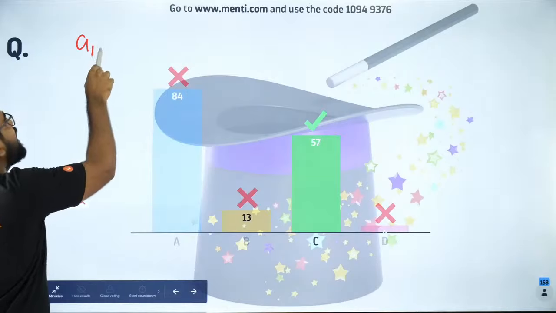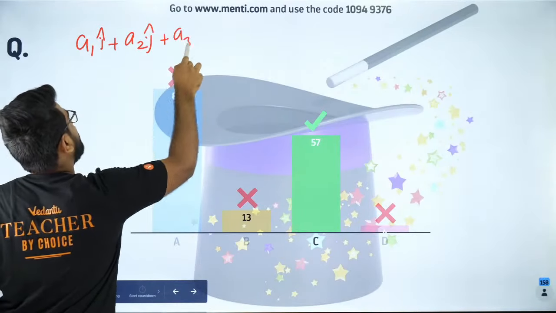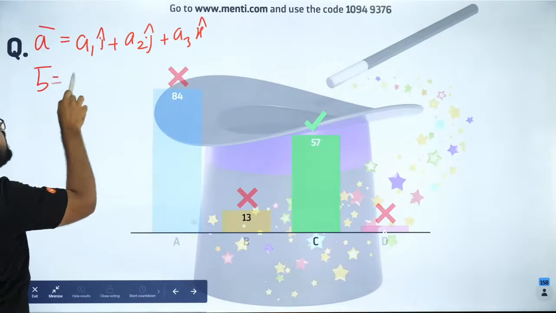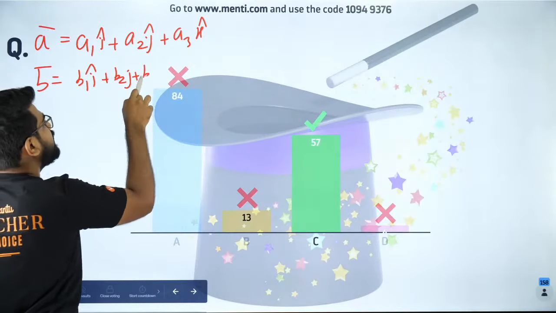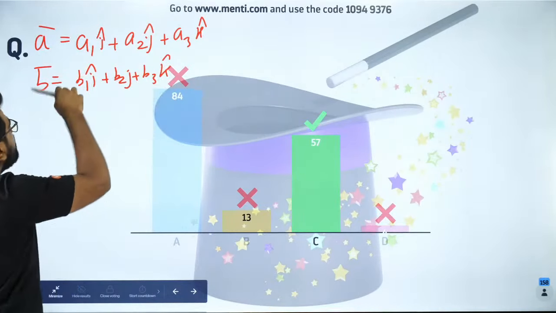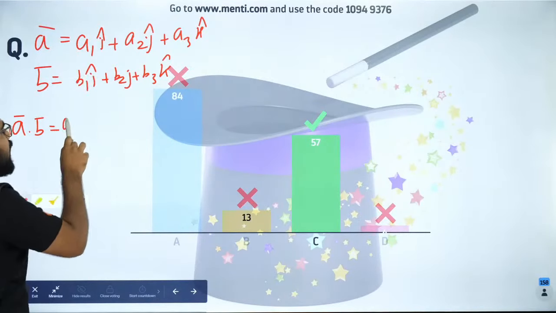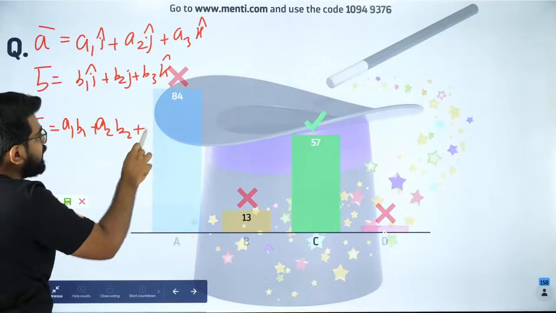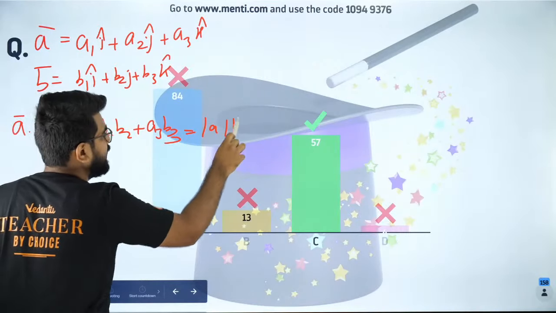So it was a1 i cap plus a2 j cap plus a3 k cap. This was A vector. And B vector was b1 i cap plus b2 j cap plus b3 k cap. So the dot product A dot B is a1 b1 plus a2 b2 plus a3 b3, and that is equal to mod A mod B cos theta.